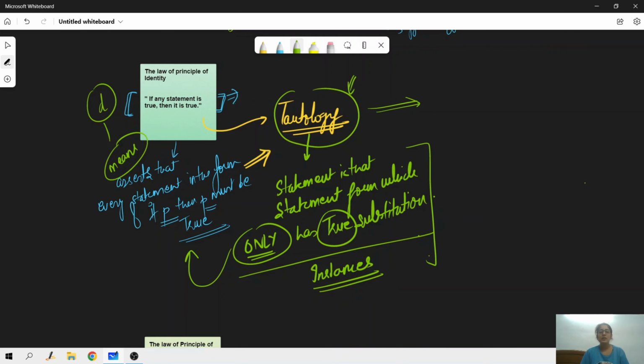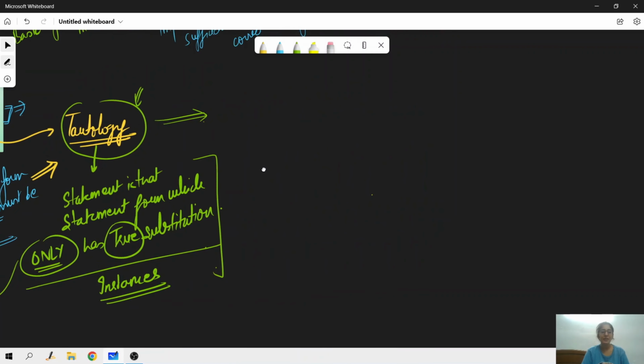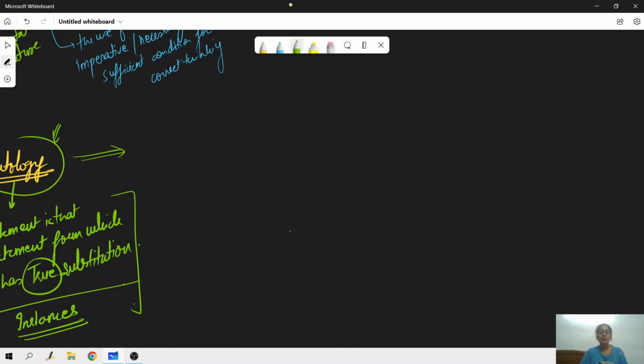The examples that you need to remember pertaining to the exam for the law of principle of identity are, very importantly, P horseshoe P, that is if P then P, the same thing we discussed in the definition. And the second example is P wedge negation P. These are the two examples we're going to consider pertaining to the law of principle of identity.